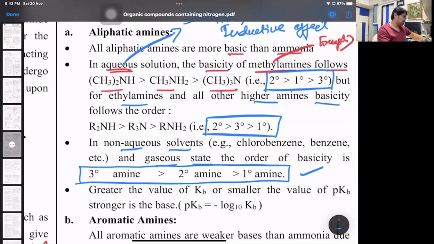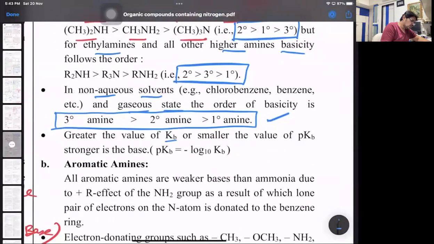Where you can also compare in terms of what we call the Kb value and its pKb value, where we say larger the Kb, lower is the pKb, and stronger is the base. Larger the Kb, lower is its pKb, and stronger is the base. So pKb is minus log of Kb to the base 10. This is what we have done in the ionic part.